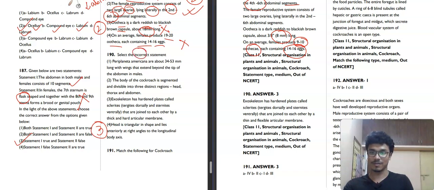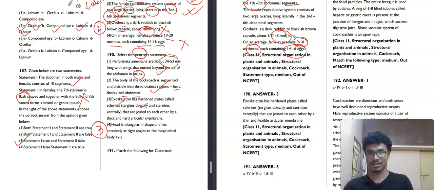Select the incorrect statement. Periplaneta americana are about 34 to 53 millimeter long with wings that extend beyond the tip of the abdomen in males. It is correct. Then the body of the cockroach is segmented and divisible into 3 distinct regions: head, thorax, and abdomen. We also solved this question previously. Absolutely correct. Exoskeleton has hardened plates called sclerites. Correct.